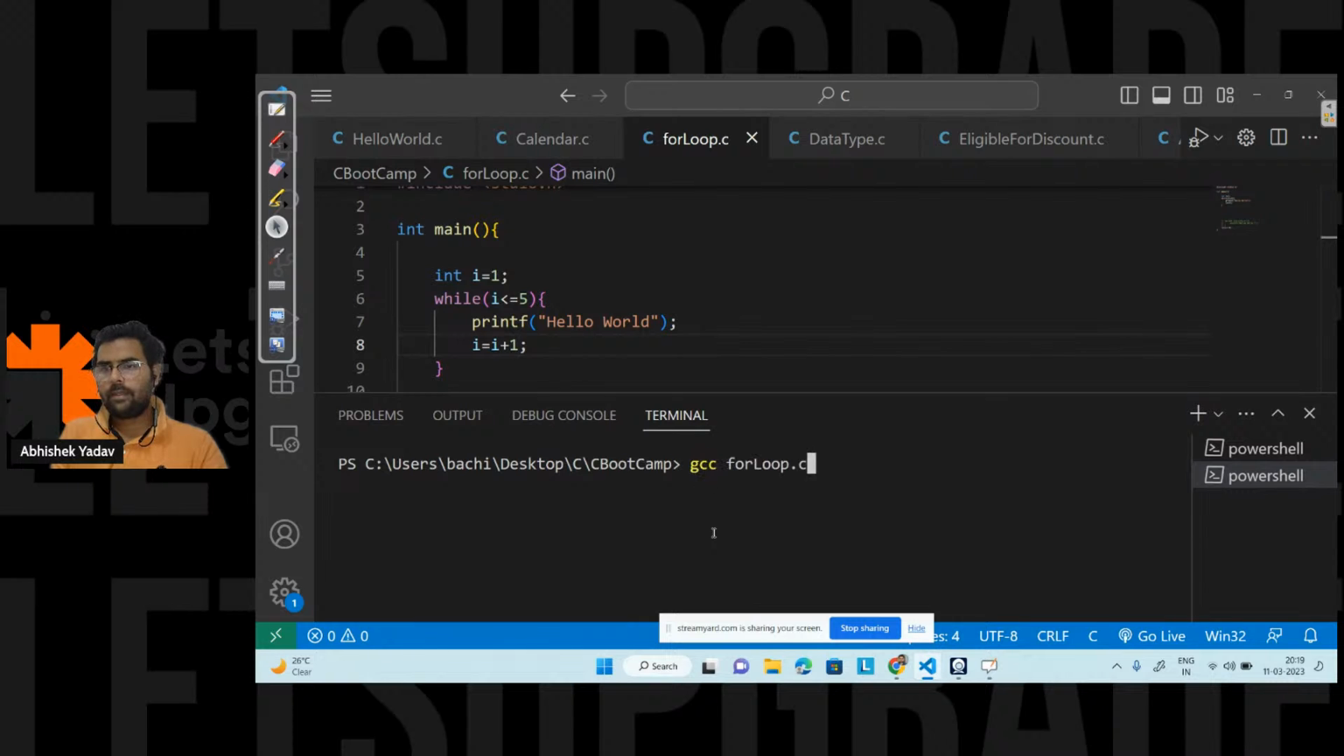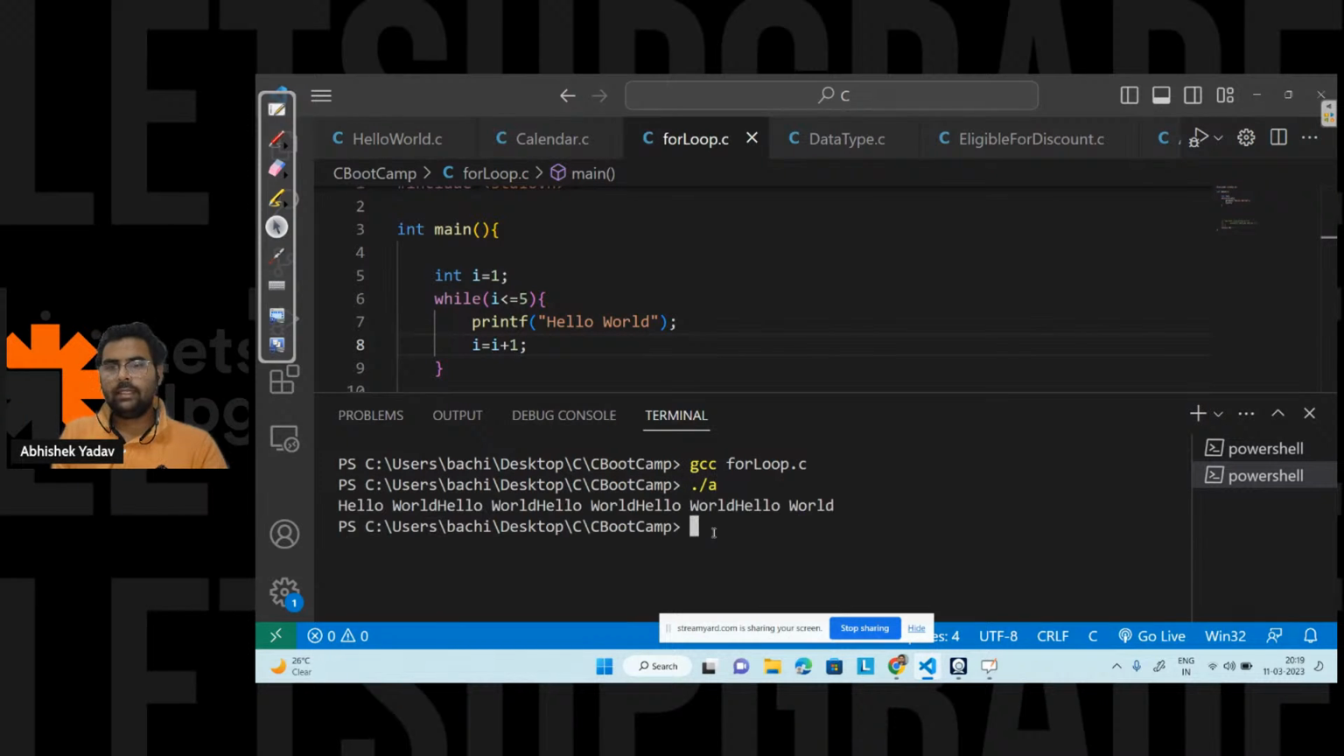Let's clear the screen here. Okay, so this one, dot slash a. So again we are getting the same output, that is hello world for 5 times, right? So, sir, what is the difference of for loop and while loop?